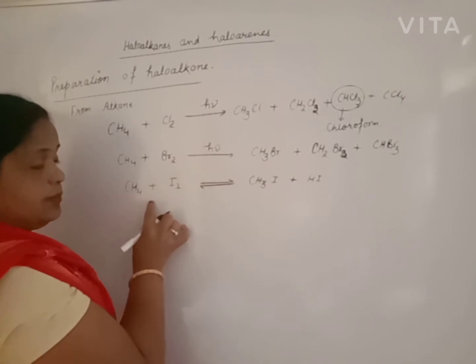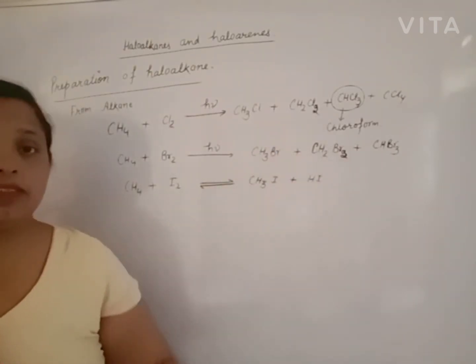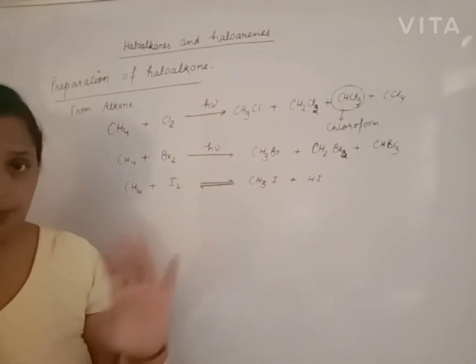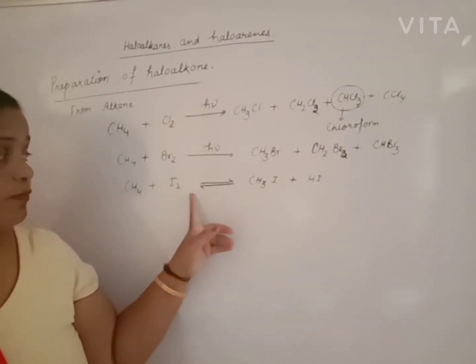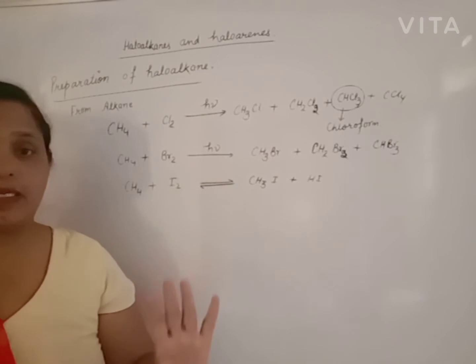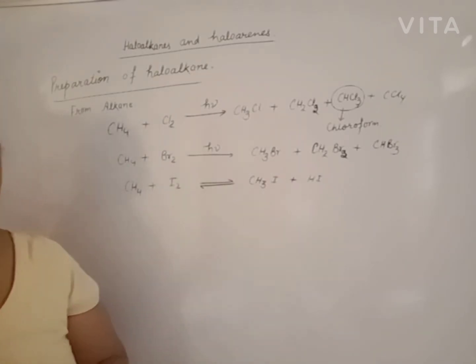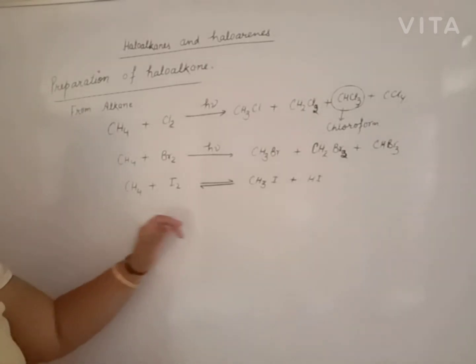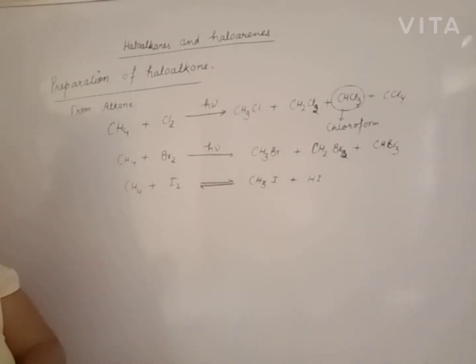So it is a reversible reaction. Further reaction is not possible. So iodomethane cannot be prepared by this method because once the equilibrium is set up, it will take a lot of time to break, and it is not possible for us to break the equilibrium.